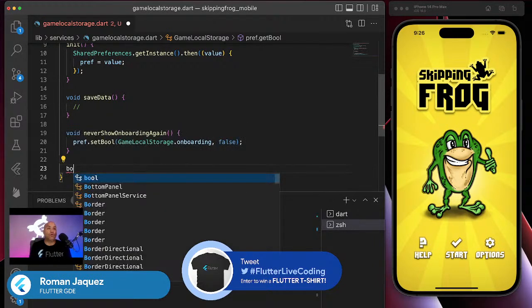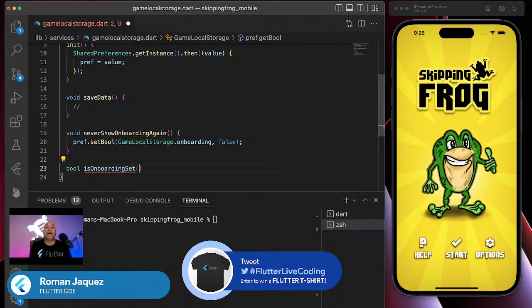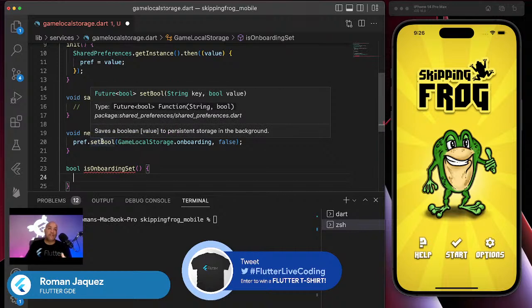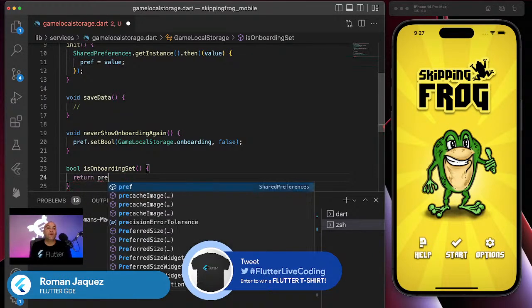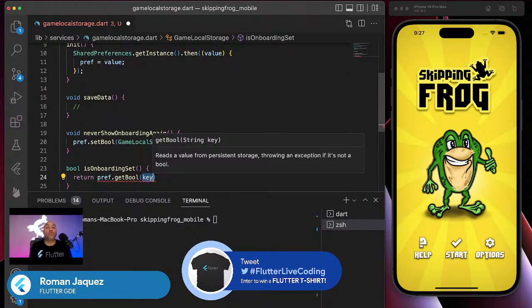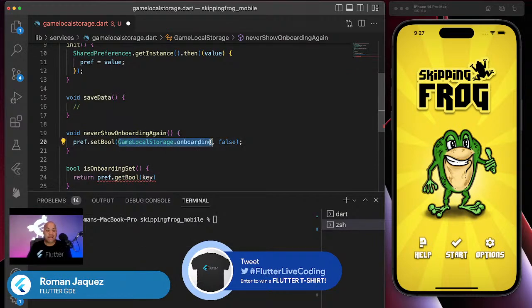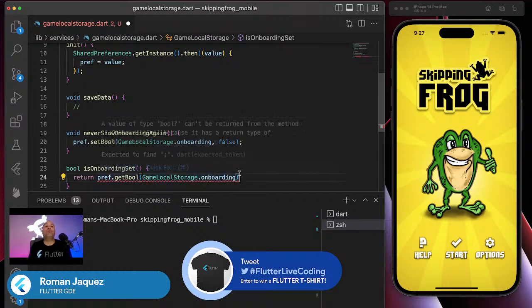So I'm going to create a method called is onboarding set. All this method is going to do is retrieve the onboarding flag for me and check the value. You can set it normally and then await it, but I don't need to await it. The same thing when you pull it back out: you either pull the value or you pull a null. In this particular case, I'm just going to say return prefs dot get bool, and I grab my key.